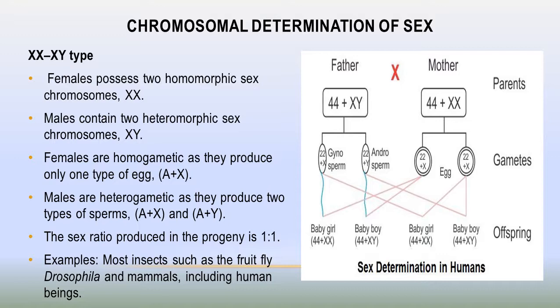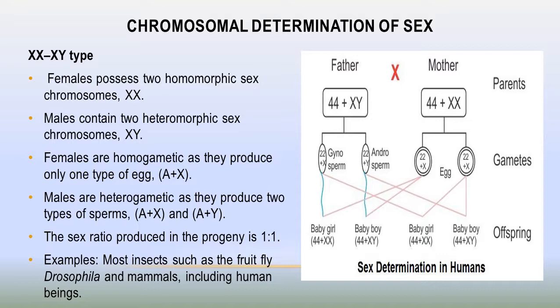Females are homogametic as they produce only one type of egg. All eggs of the female have sex chromosome X, whereas the male produces two types of sperms: 50% of sperms have X chromosome, whereas 50% have Y sex chromosome.